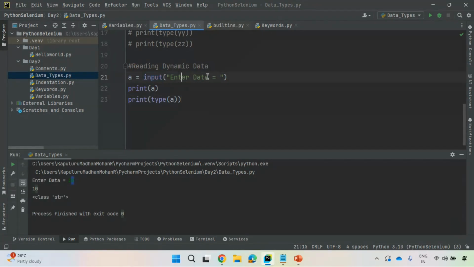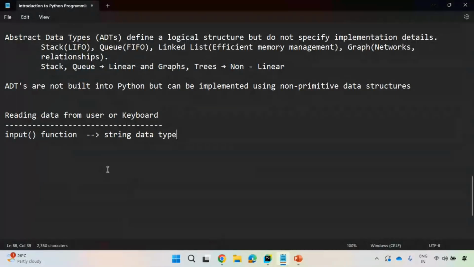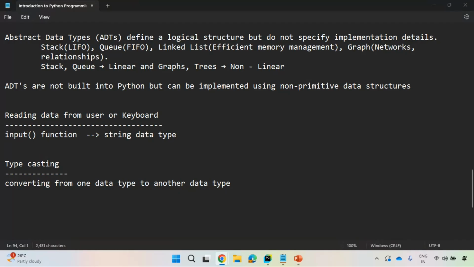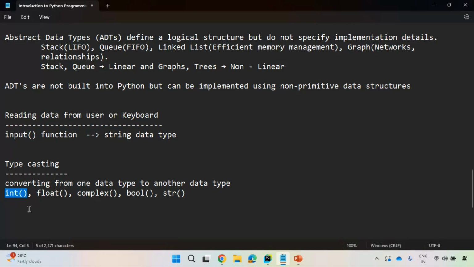Next, you need to understand typecasting. Let us see typecasting as well, a very important operation. Converting from one data type to another data type is called typecasting. So how can you convert? You have different inbuilt functions available. To convert any data type to integer data type, you can use the int function. To convert to float, you can use float, from any data type to float.